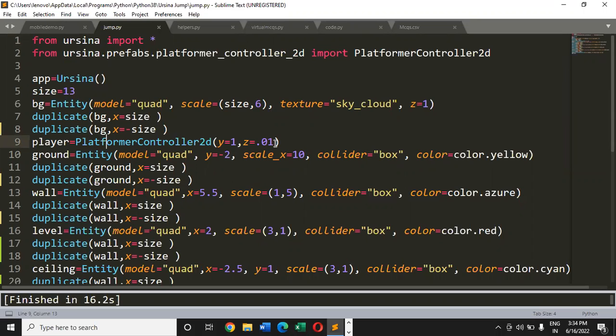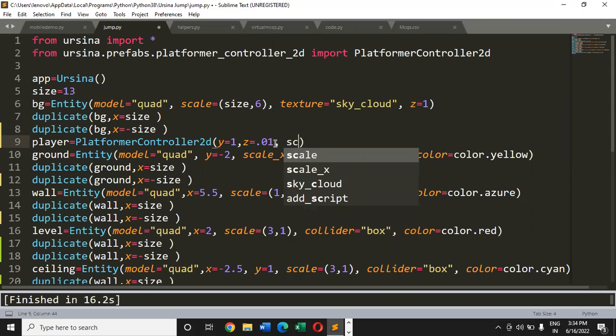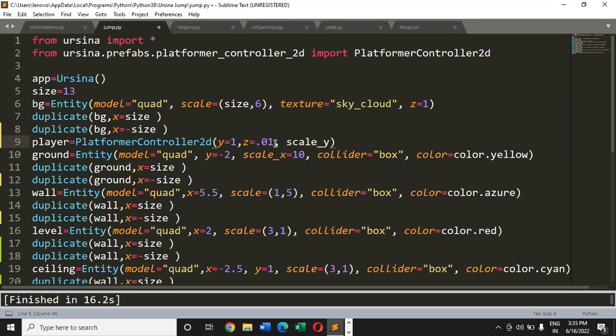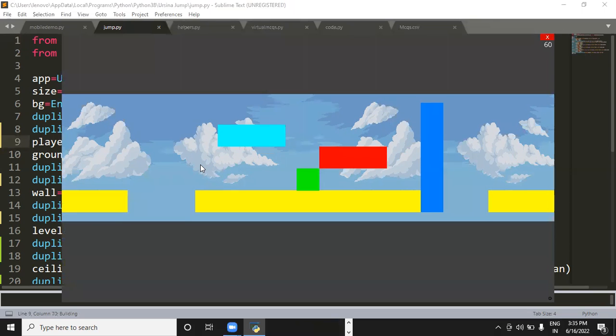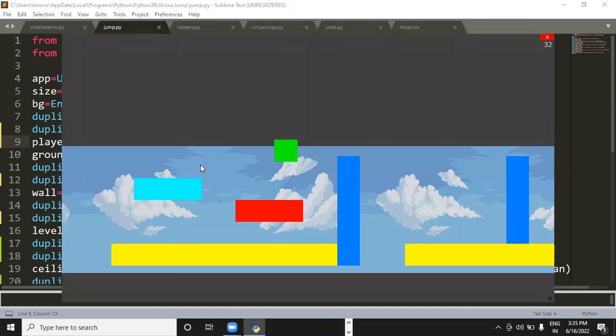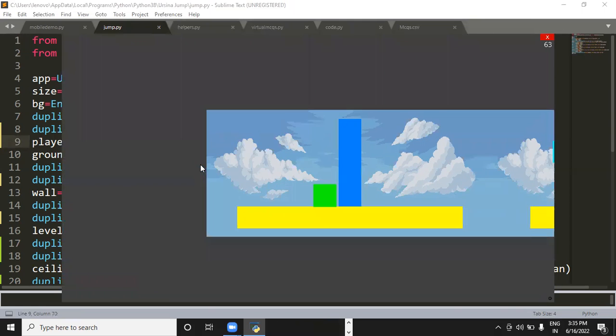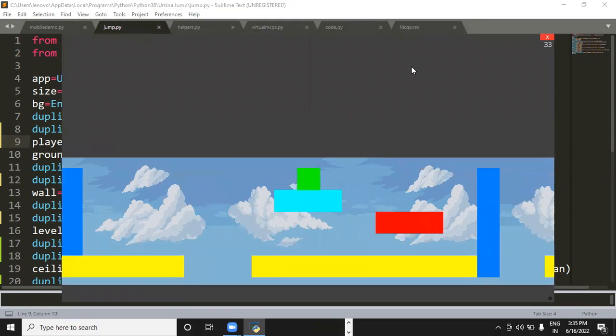Now, let's further modify our player. So here we can simply define a scale for the player. This time I'm going to scale it along the y-axis and I'm putting it 1 over here. And then I would like to define a color also for my player. So color should be, how about green? I think green will look good. So let's make it green like this. Saving the changes, running the code. Let's see what we will get. Are you able to see this green player over here? Yes, sir. See how beautiful the game is looking now. Right, let me close the window.